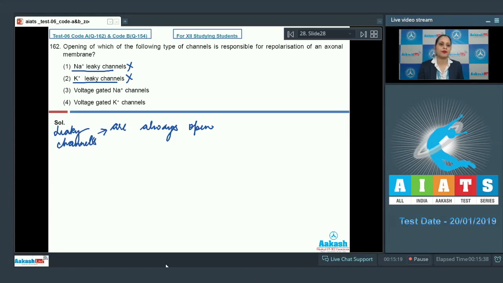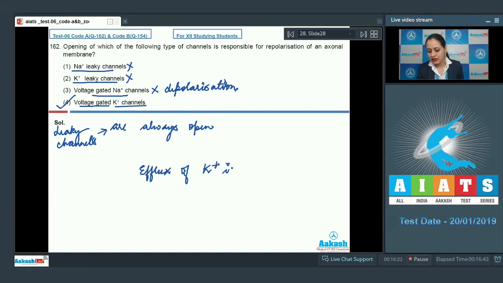The next option is voltage gated sodium channels, and this is an incorrect option, because it is responsible for the depolarization of axonal membrane and not for the repolarization of axonal membrane. And the last option given is voltage gated potassium channels, and this is a correct answer to our question, because it is the efflux of potassium ions through these voltage gated potassium channels that causes repolarization of an axonal membrane. So the correct answer to this question is option number 4. Let's discuss our next question.